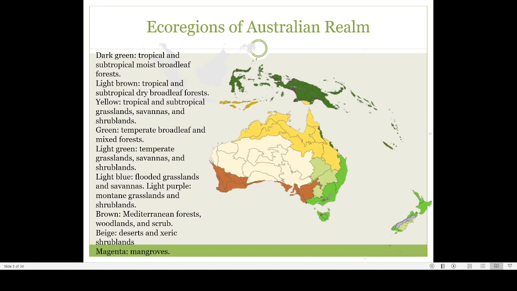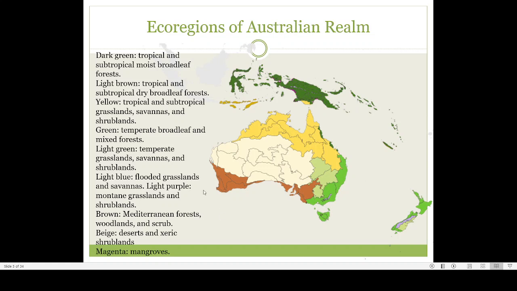Then this is a map showing the ecological regions of Australia. You can see that the areas which are green in color have more trees. Areas which are white in color are mostly desert, and yellowish means not so warm and not that dry, but still drier.